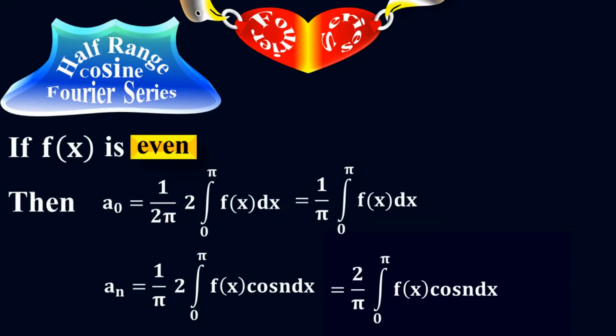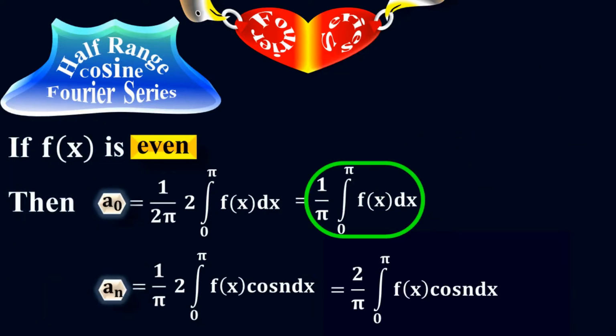Half-range cosine is nothing but this: if you have an even function, you have the value for the coefficient a sub naught and the value for a sub n. So it means that you have only cosine function, there is no sine function. And that is the reason we call it half-range cosine Fourier series, because the sine function is 0 here. It is when the function is even, remember. We have already discussed the even function in the previous lecture.